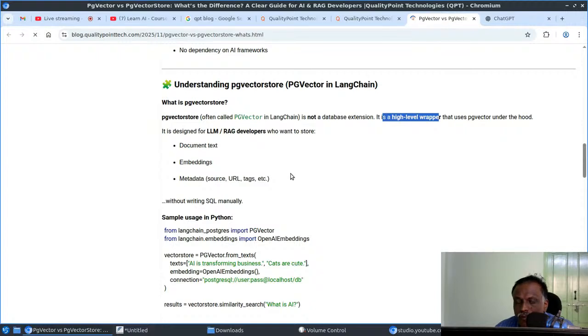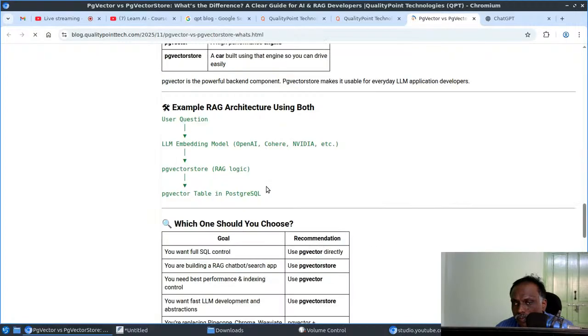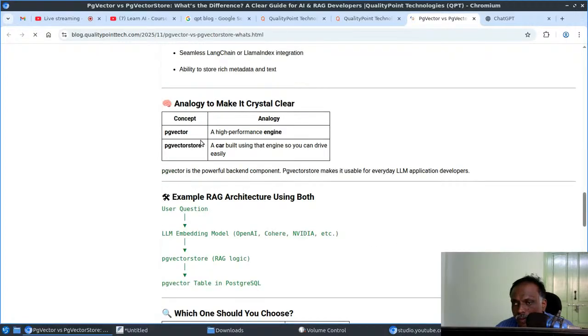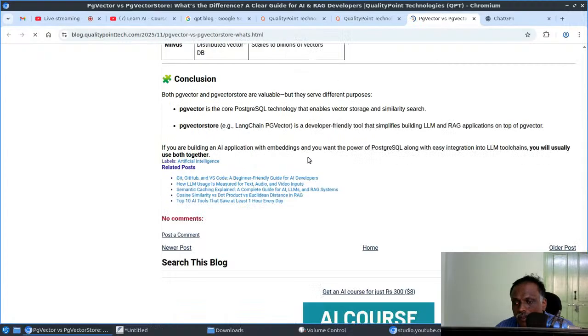It is useful for LLM or RAG developers. They provide an analogy also: PG vector is a high performance engine, and PG vector store is a car built using that engine so that you can drive easily. You can go through the details if you need more.